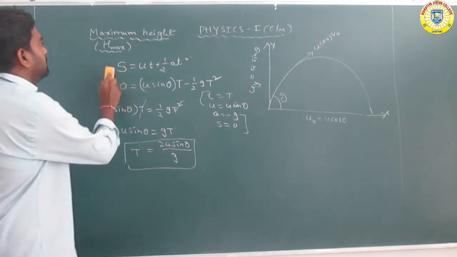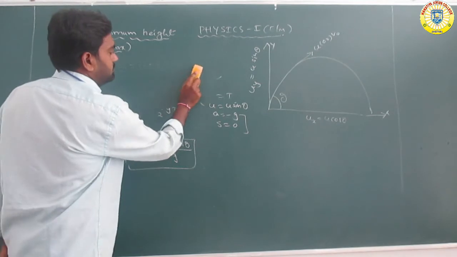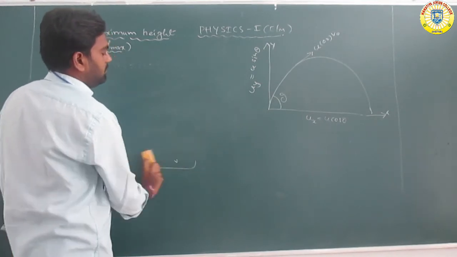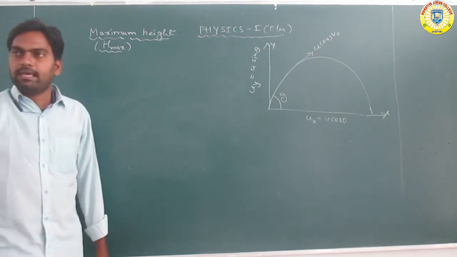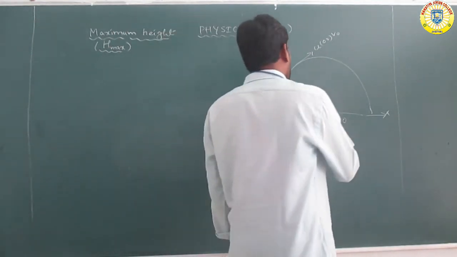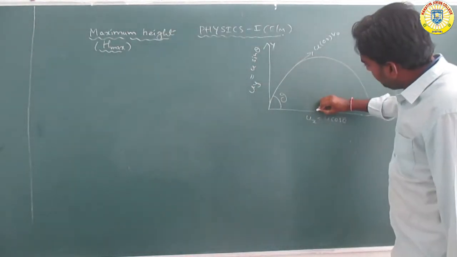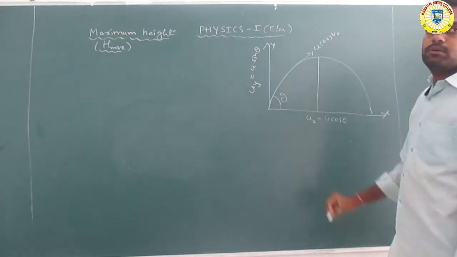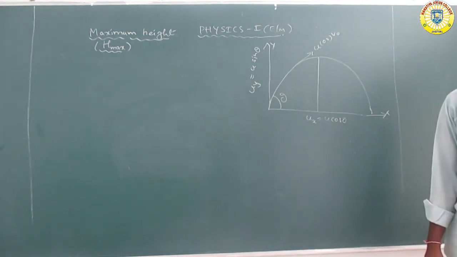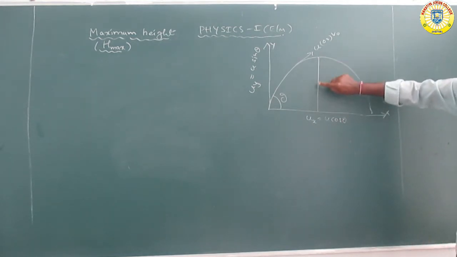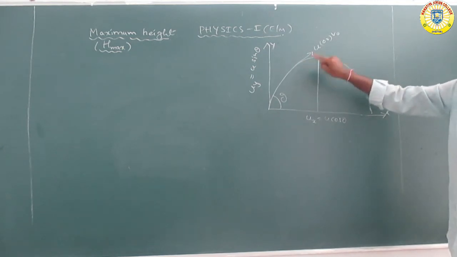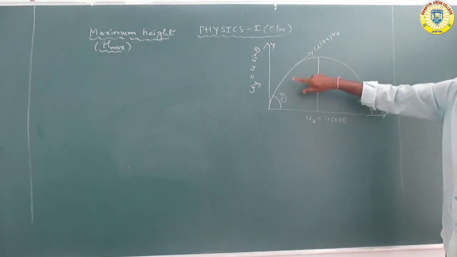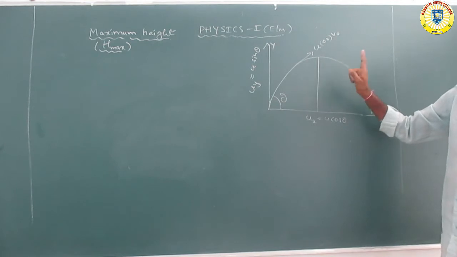So next one, maximum height. What is the maximum height? The maximum height is the maximum vertical displacement during motion. Here, all are velocities but not maximum, all are heights but not maximum height.